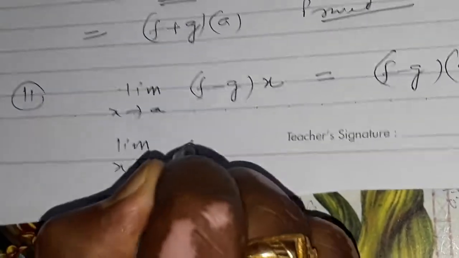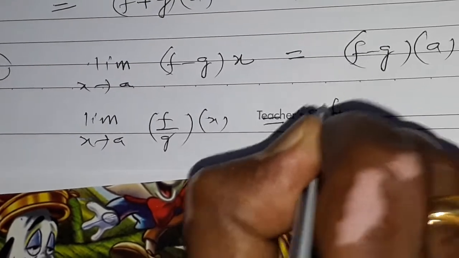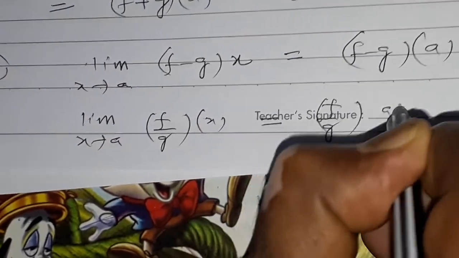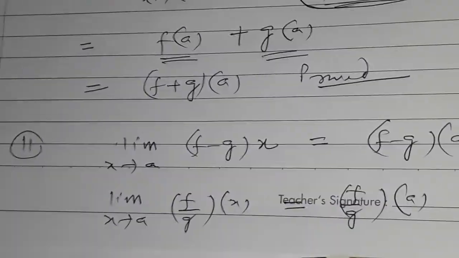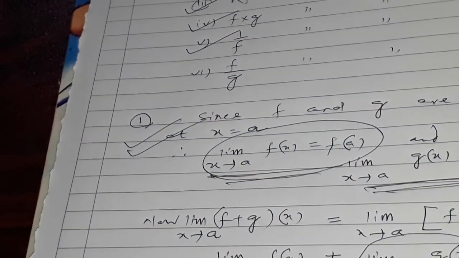Limit x tends to a of (f by g)(x) is equal to (f by g)(a). In this way, you can prove all the algebra of continuous functions.